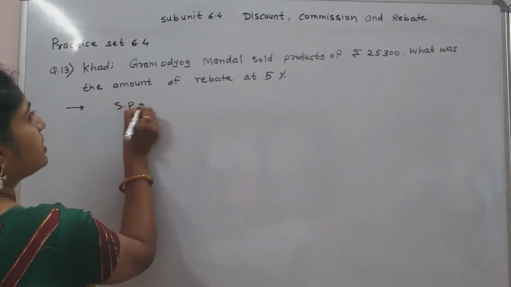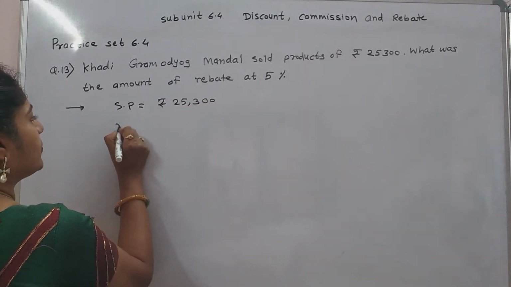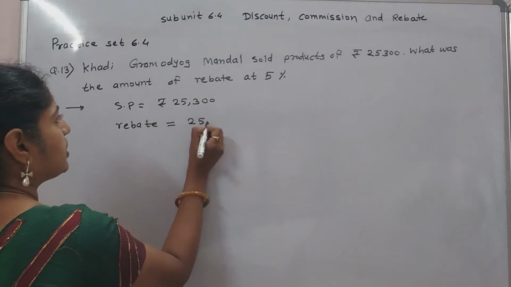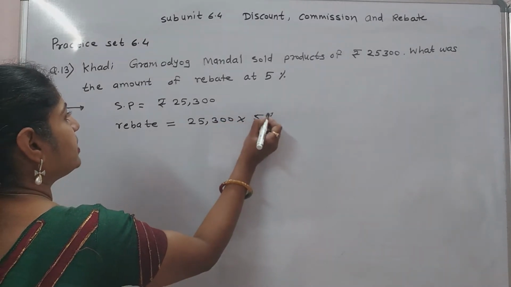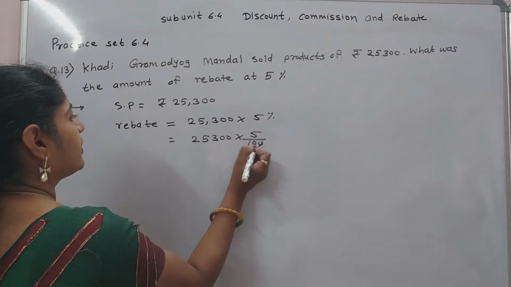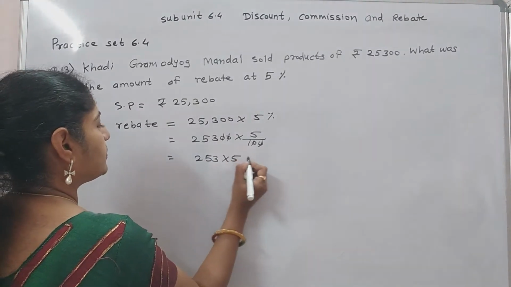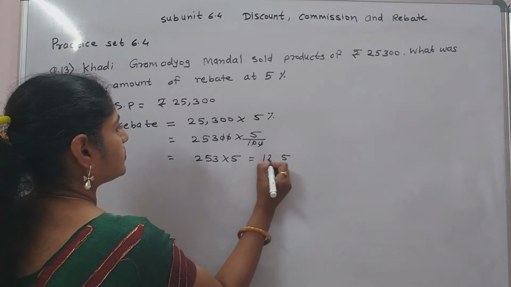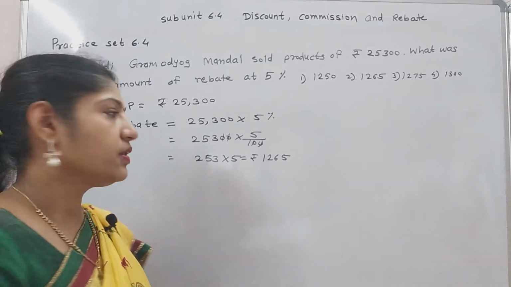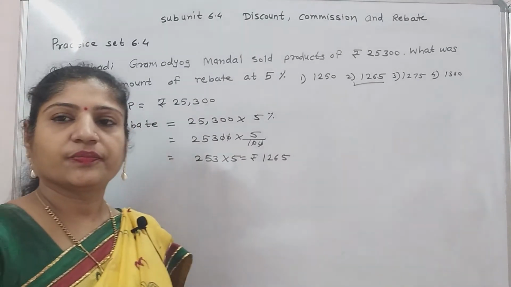Selling price is given, 25,300, and rebate equal to discount. Rebate means the discount, 5% on that selling price. 5 upon 100, two zeros in numerator and denominator are cut. 253 into 5. Answer is 1265. Option number 2 is the correct answer.